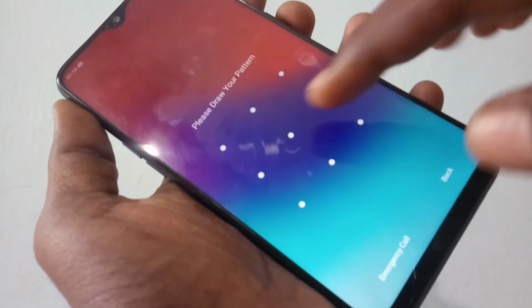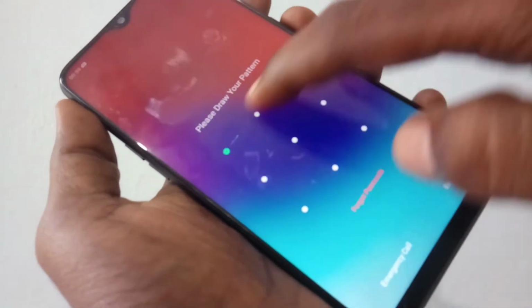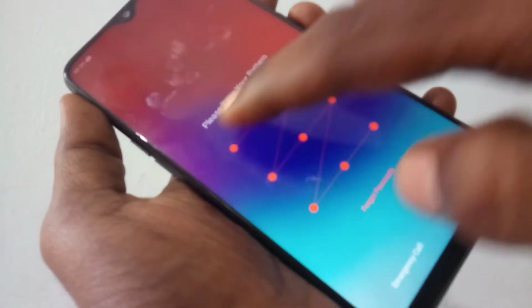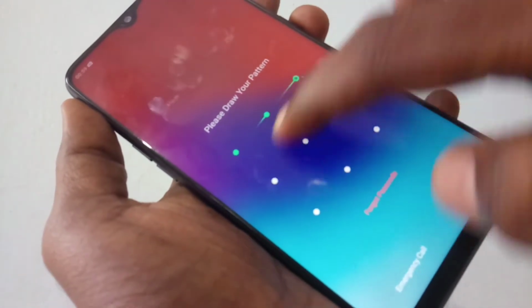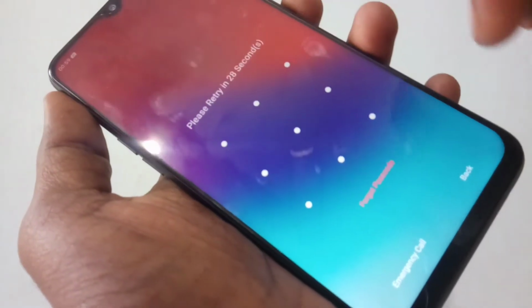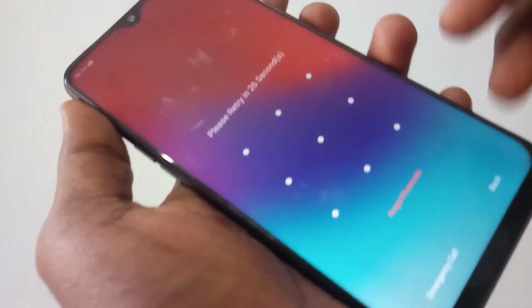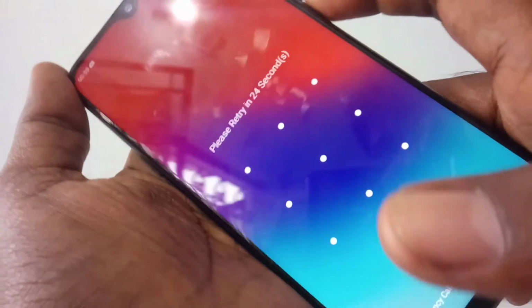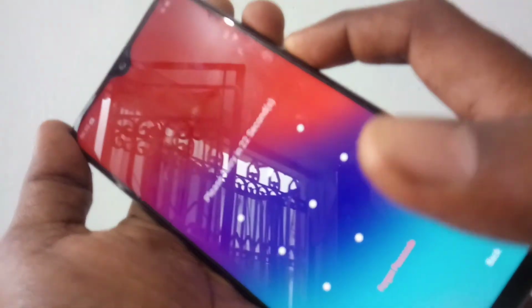Usually people try to hard reset their phone when they forget pattern lock, but in Realme 2 Pro, hard reset will not work for unlocking your pattern if you forget it. There is a separate solution for it. We will discuss it in another video. In this video, we will try to hard reset your phone if it is required in certain cases.